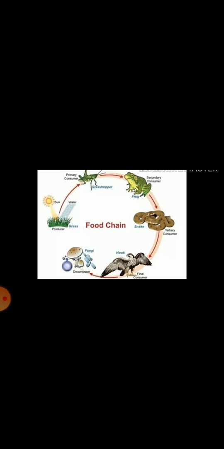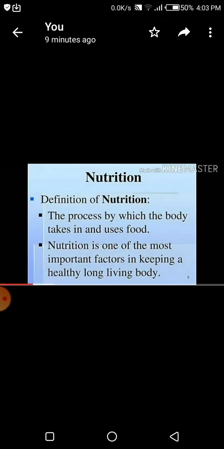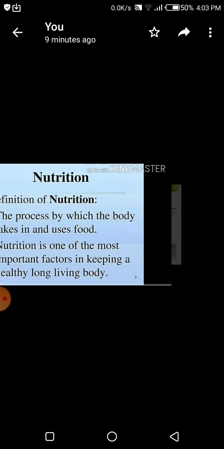Mode of nutrition. Plants are the only organisms that can prepare food for themselves by using water, carbon dioxide and minerals. The raw materials are present in the surroundings. Nutrition. The definition of nutrition is the process by which the body takes in and uses food. Nutrition is one of the most important factors for keeping a healthy living body.